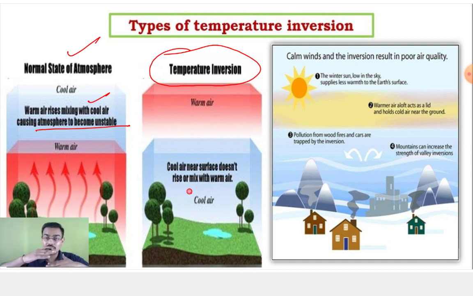Now cool air is dense. That is like what we have discussed in the case of temperate cyclone. Occluded front. Do you remember occluded front? That warm air mass is above and cold air mass is beneath. So that is your temperature inversion. Calm winds and the inversion result in poor air quality.